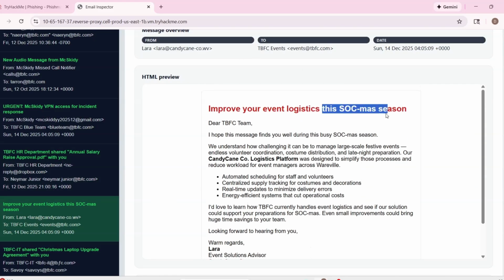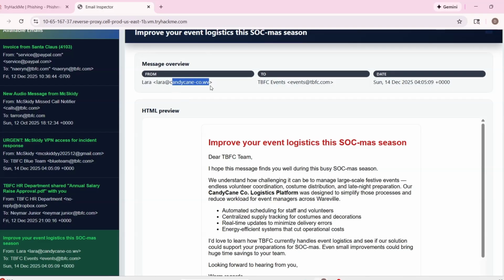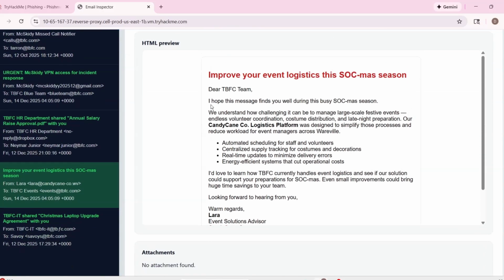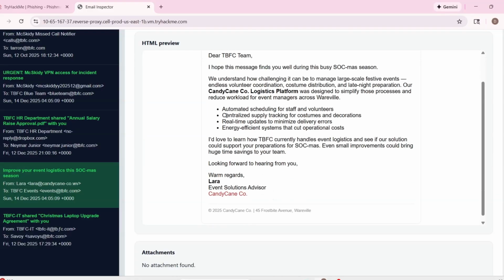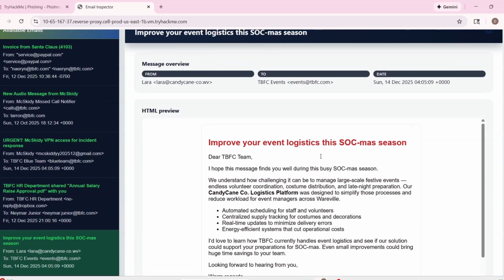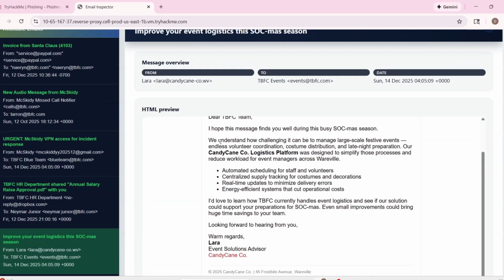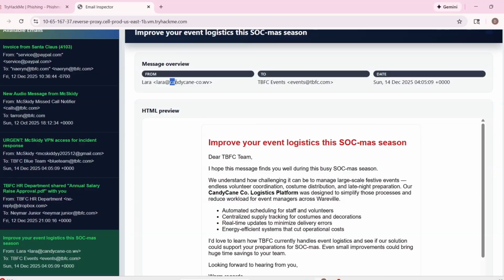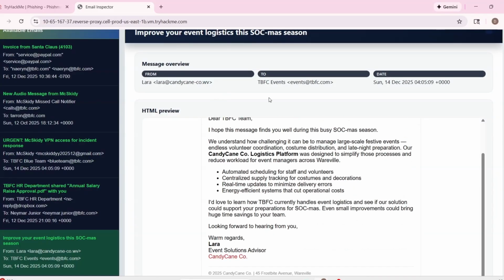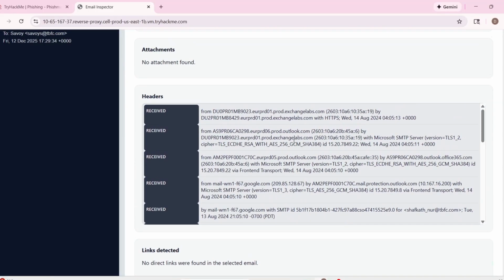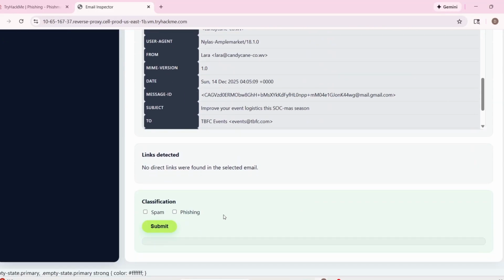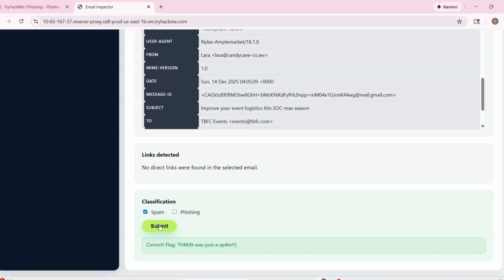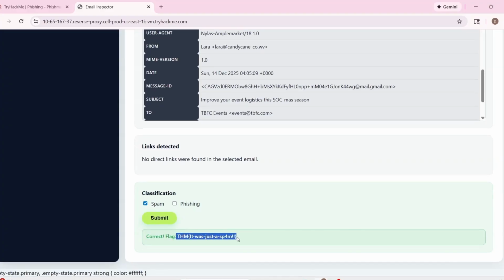Improve your event logistics in this Phishmas season. Candy Cane Co. We'll match effort you well during the busy Phishmas season. That looks like spam. There are no links involved. No attachment. It is not impersonating something else. That looks spam to me. It can be the first spam email. Alright, I can try. Alright, it's working. So it was just a spam.